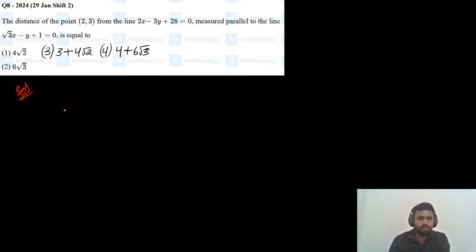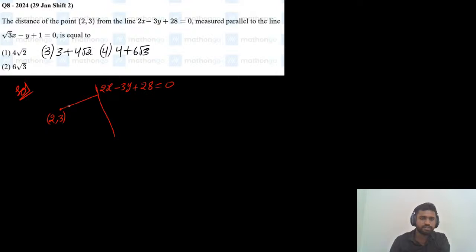The distance of the point 2 comma 3. So I'm writing a point here, 2 comma 3. This is the 2 comma 3 point. Distance of the point from the line 2x minus 3y plus 28 equals 0.